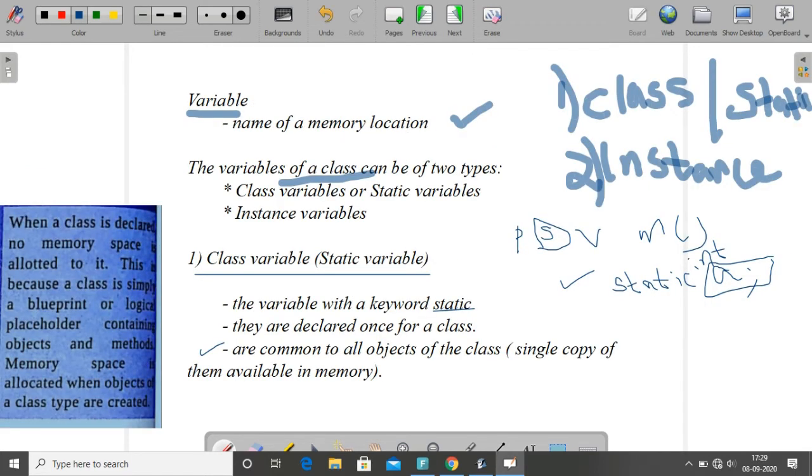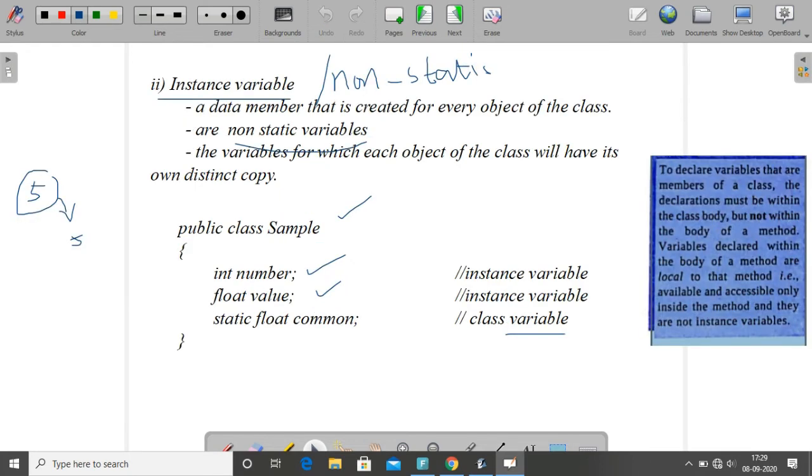One more point here. When a class is declared, no memory space is allotted to it. This is because a class is simply a blueprint or logical placeholder containing data members and methods. Memory space is allocated when objects of the class type are created.